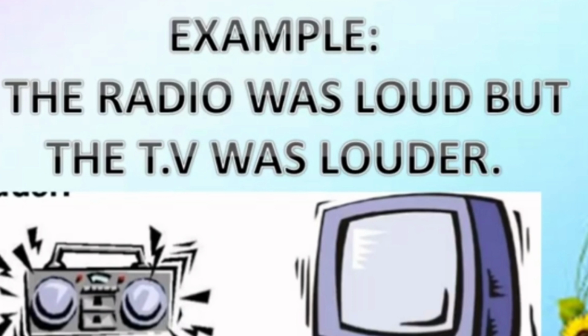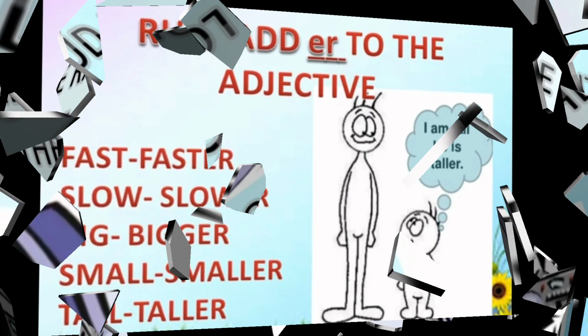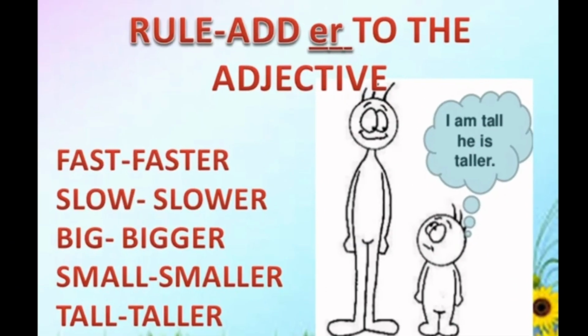So, the comparative degree of an adjective shows the higher degree of the quality. It is used when two things or persons are to be compared. Most adjectives form their comparative degree by adding er to the positive degree. See the examples: fast, faster, slow, slower, big, bigger, small, smaller, tall, taller.